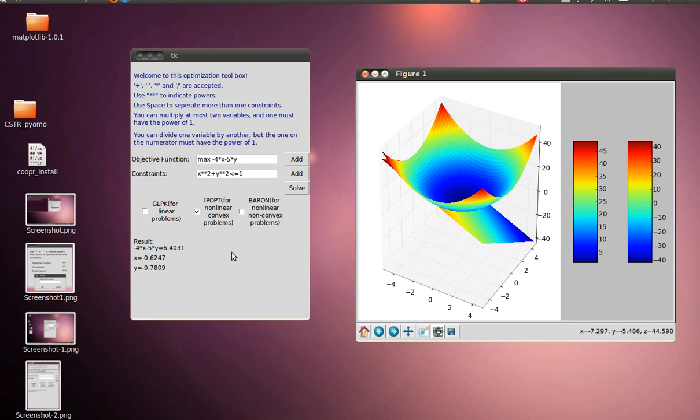And the most important point is that this toolbox could solve both linear and nonlinear problems, and the inputs are very flexible. So it could show the result and also draw the figures of the functions. I'll keep working on this so that it could take in more complicated constraints, and I hope that it could be used in real life.